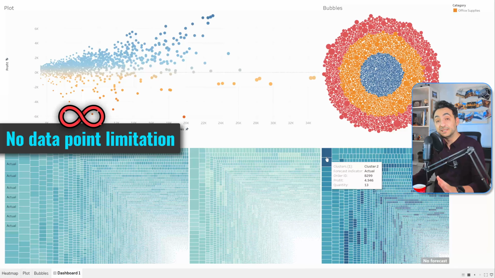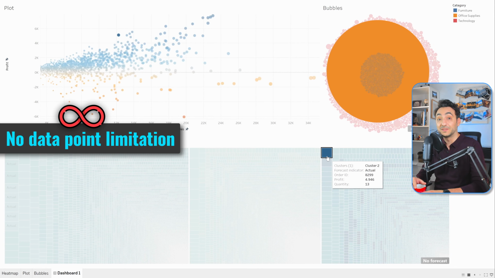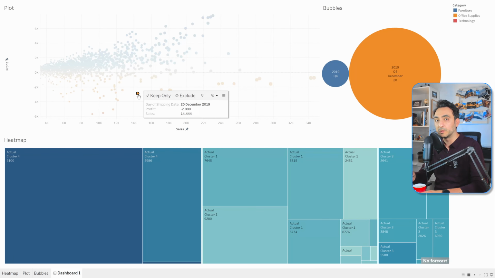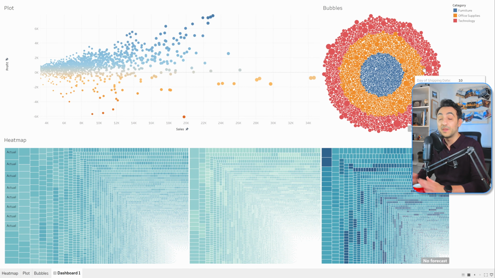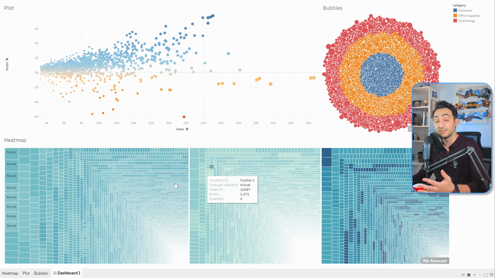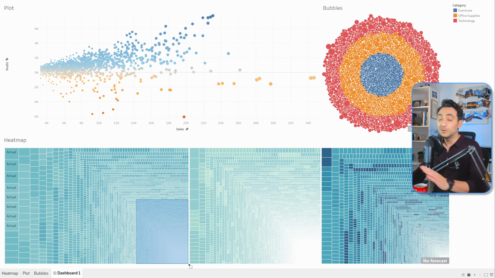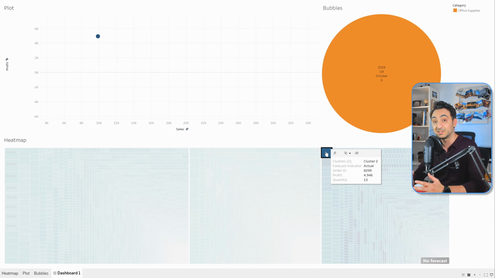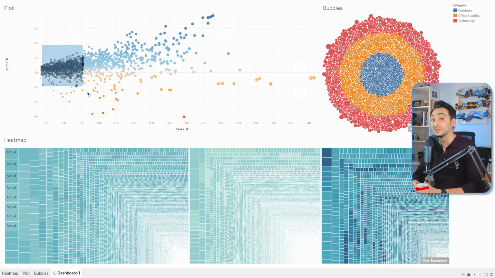Tableau has no limitations on the number of data points in the visualization. For example, in this view, we have over 1 million data points without any problem. This allows us to analyze large data sets in order to find trends and patterns with great performance. All other tools still enforce row-size data point limitations, which is not really helpful for data analysis.